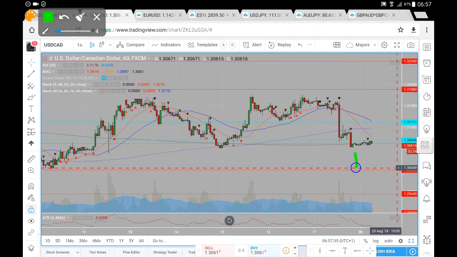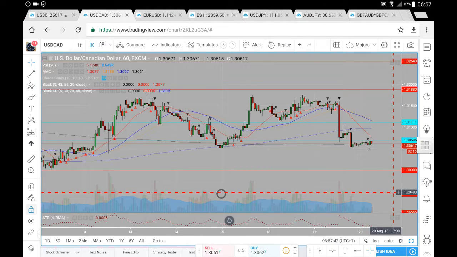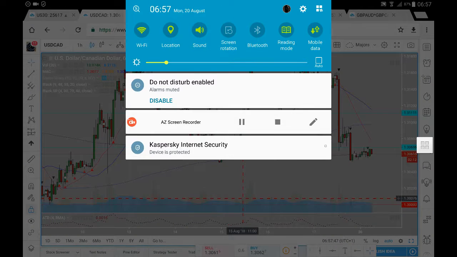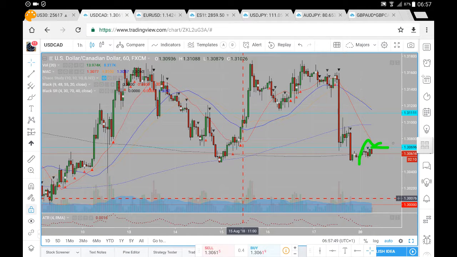If we do see a follow through, and beyond that, we're looking for a move down towards that 129 here on the US dollar CAD. If, however, we do break and hold above the 130.70, then we're looking for a test of that 200 period average, a successful break from which we're ultimately looking for a move up towards the 131.11.